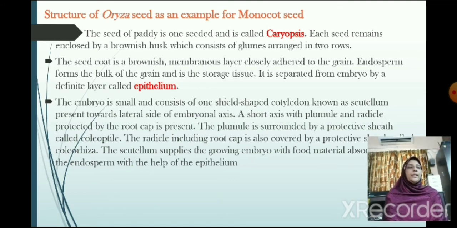The plumule is surrounded by a protective sheath called the coleoptile. The radicle, including the root cap, is also covered by a protective sheath called the coleorhiza. The scutellum supplies the growing embryo with food material absorbed from the endosperm with the help of the epithelium.